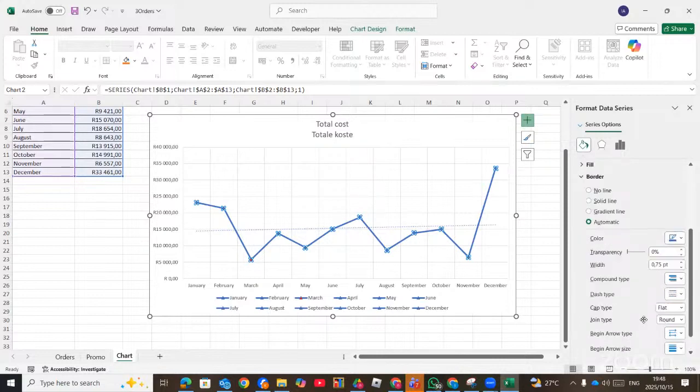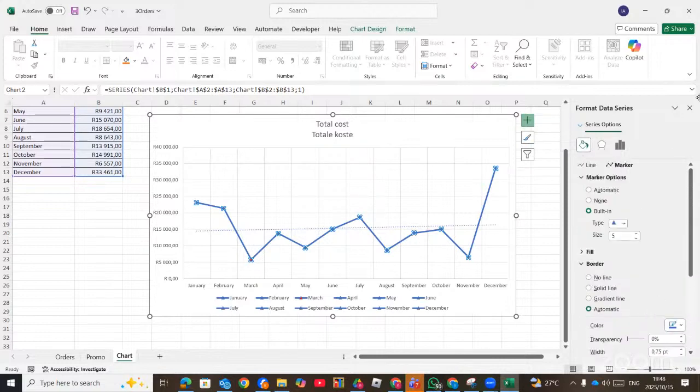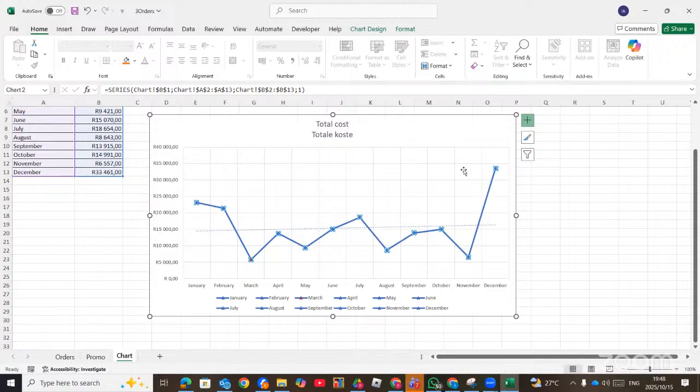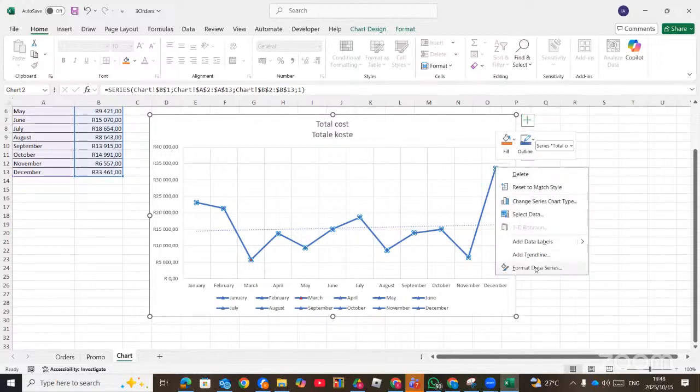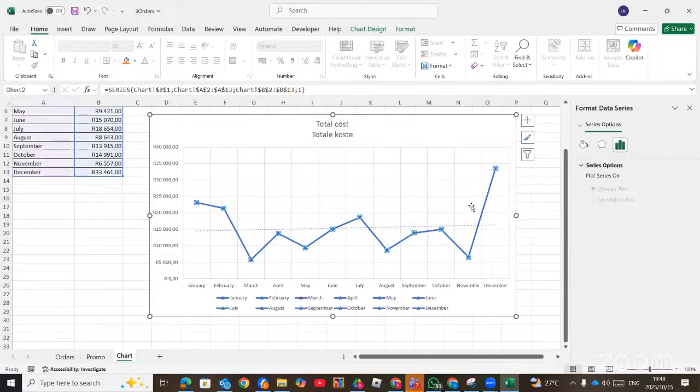So basically, this question wanted us to change the marker to triangle. When you select it, you go to the options, or you can just right click and go to format data series. These are the markers that you are going to pick.